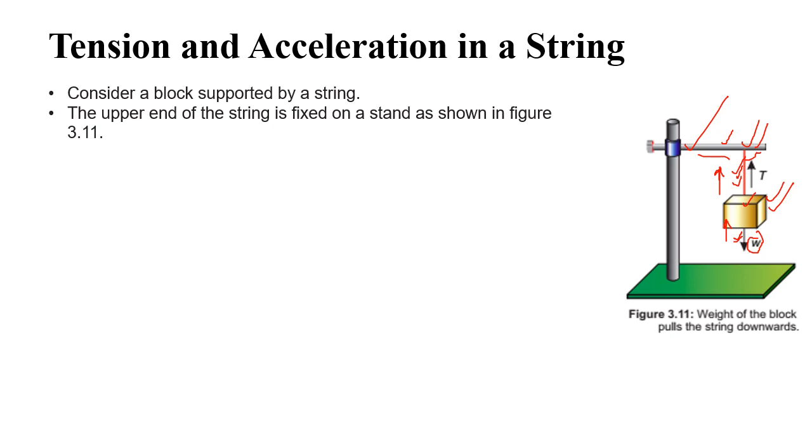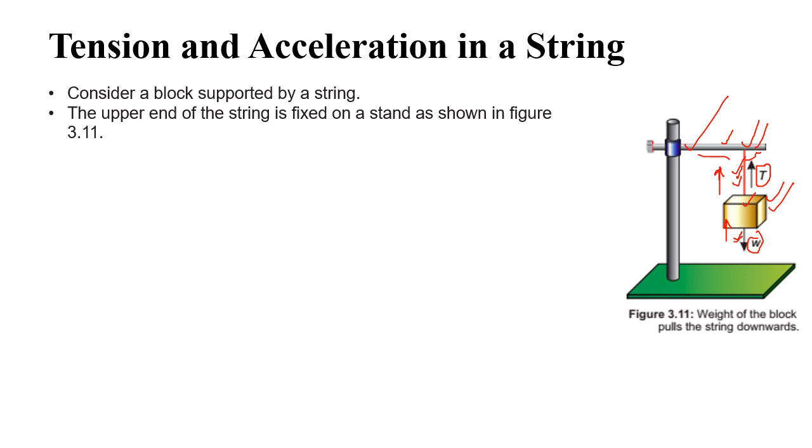Now this transfer of force, either action or reaction, in the string is represented with a T, and this is called tension in the string. So the tension in the string is the force which is transferred using the string from one body to another body.